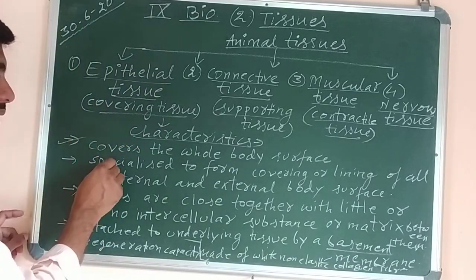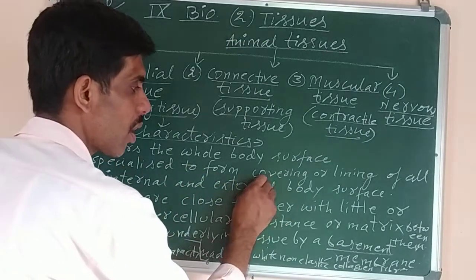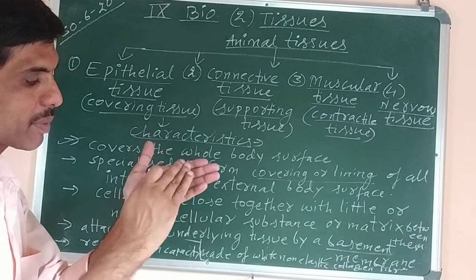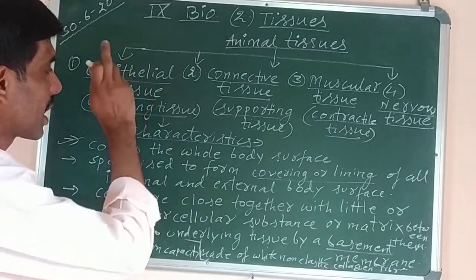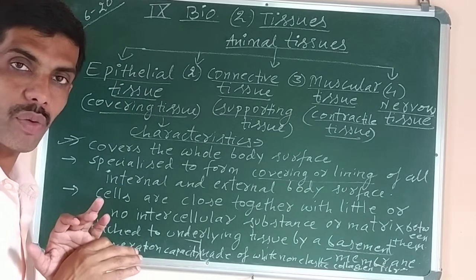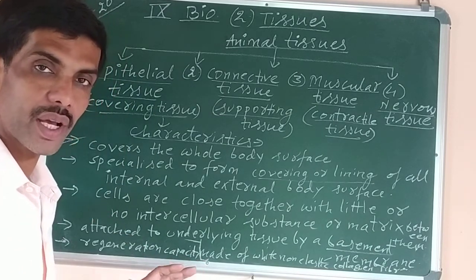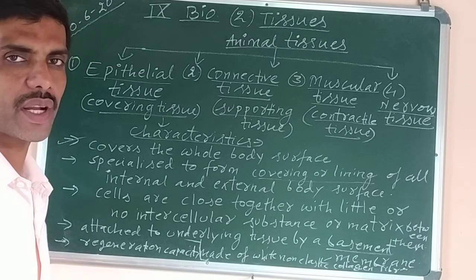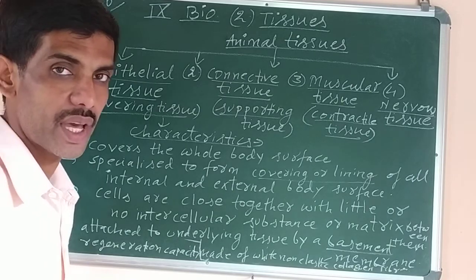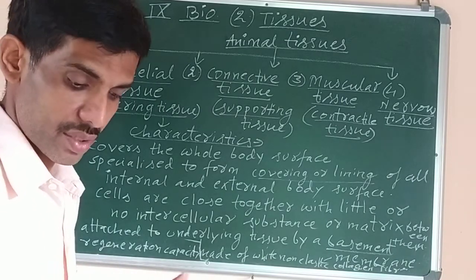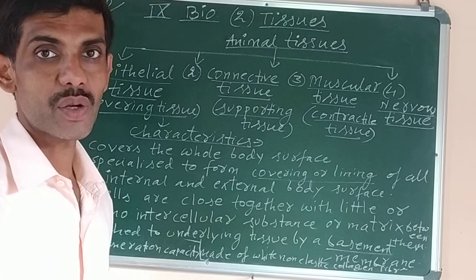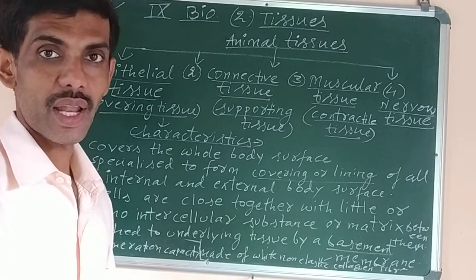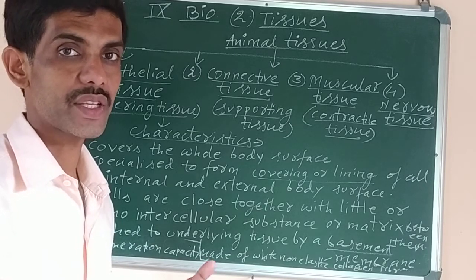Number 2, it is specialized to form the covering or lining. Lining means if any organ is there inside, it is lined by which tissue? It is the epithelial tissue, because it is present in almost all the organs of the body, covering and lining all the body parts. So that is why it has different types of functions. Suppose it is there in the kidneys, then its function will be to help in excretion. If it is there in the lungs, what is the function of lungs? It will help in exchange of gases.